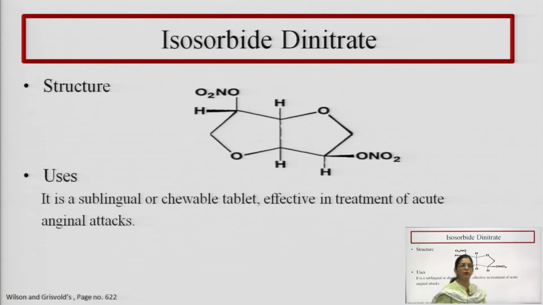One more thing, isosorbide dinitrate means it is a dinitrate salt of isosorbide, where di means 2 nitrate groups are there. So, it is a dinitrate of isosorbide, a nitrate ester and glucitol derivative.